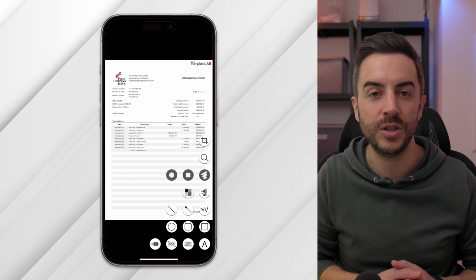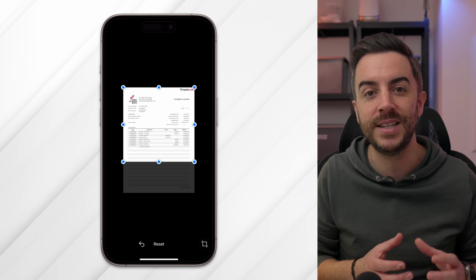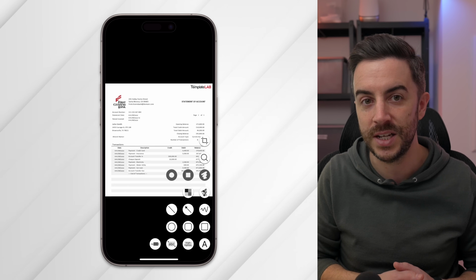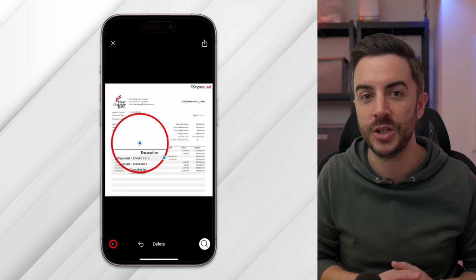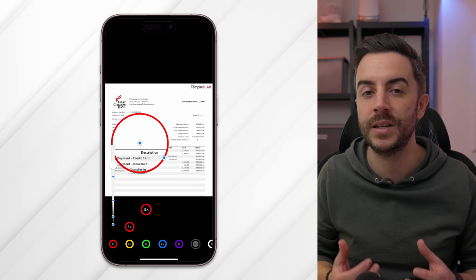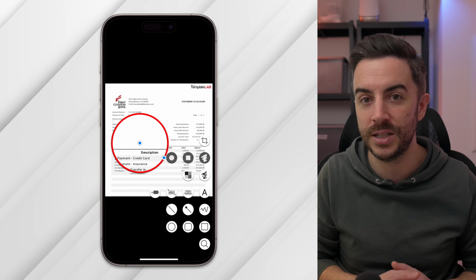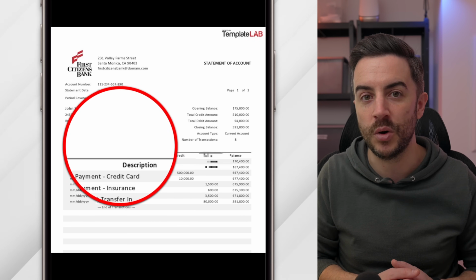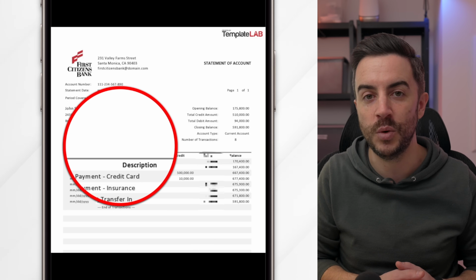With the app opened and an image selected, tap the A button in the bottom right of your screen, and you've got a range of options to choose from. You can crop, which is exactly what you'd expect, but below that is an option to use a magnifying glass to zoom in on a specific area of the image.